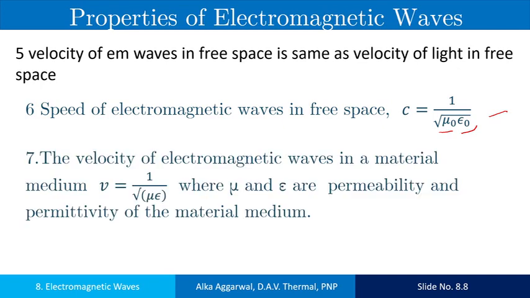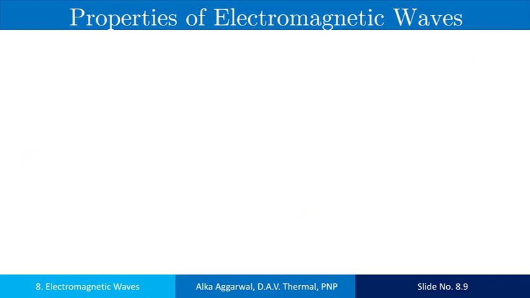As you know, the velocity of light in air or vacuum is 3 into 10 to the power 8 meter per second, and its speed is different in different media. Same is with the electromagnetic waves. The speed of the electromagnetic waves is different in different media, and it depends on the permeability and the permittivity of the medium. You know very well that mu is equal to mu naught into mu r, and epsilon is replaced by epsilon naught into epsilon r.